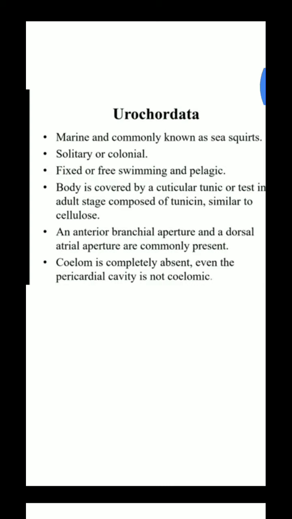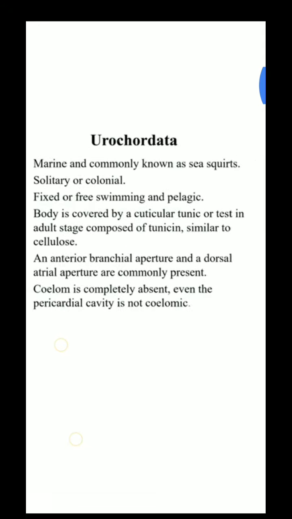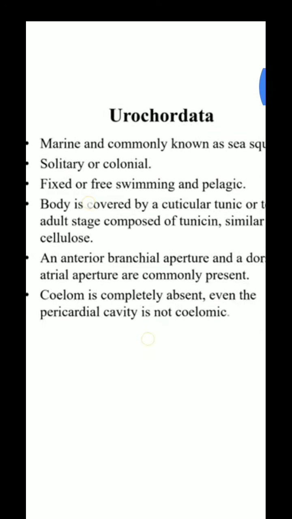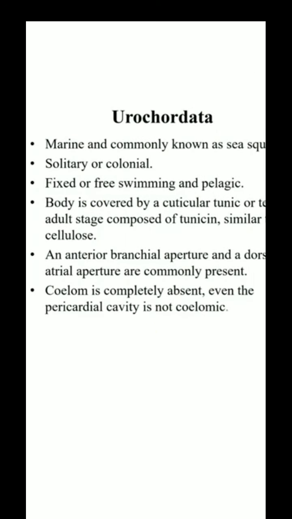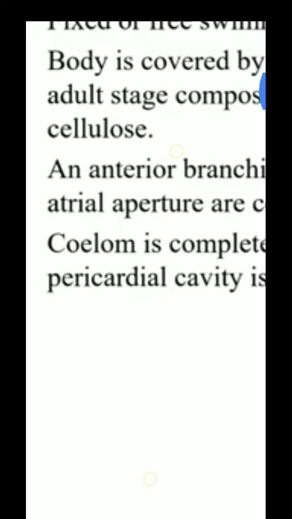Now body appendages: they do not have any paired or unpaired appendages except Oikopleura, which has a tail fin in its larval stage. These organisms possess two types of aperture, the branchial aperture and the atrial aperture, from which water enters and exits. Coelom: they are acoelomate, meaning no coelom is present, but one cavity is there called the atrium. The atrium is also called the pericardial cavity.